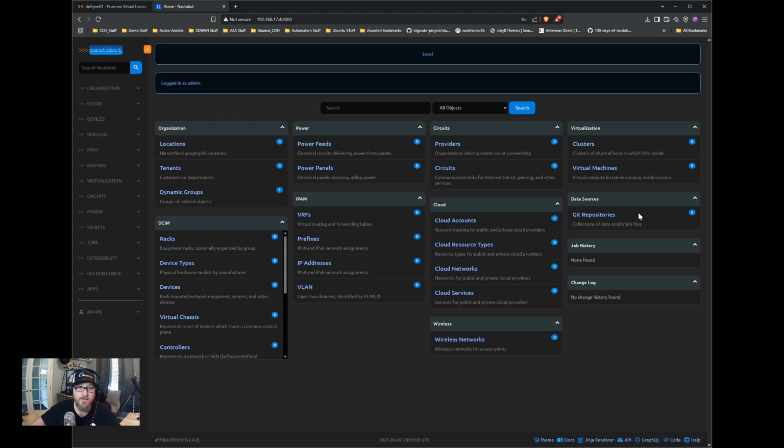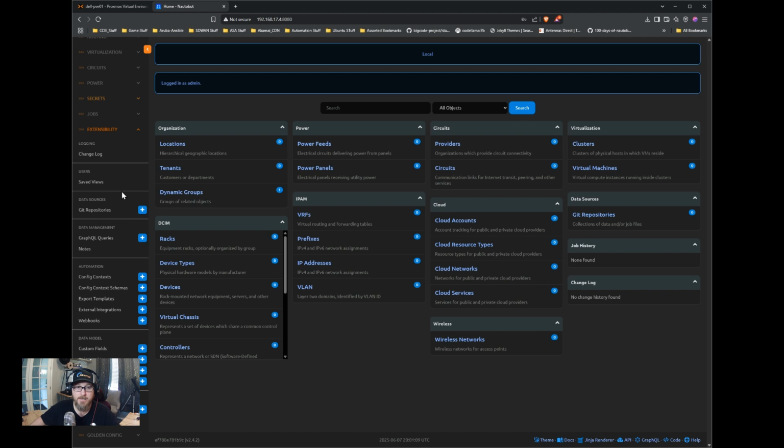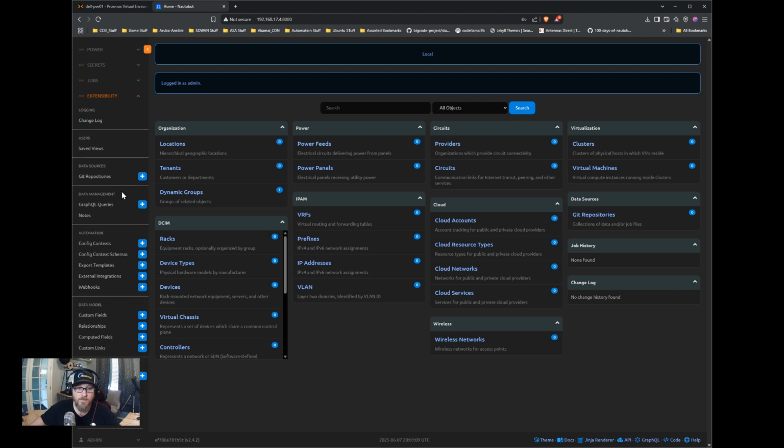Extensibility. So over here on the left-hand side, again in Nautobot, we have the navigation menu essentially. And under extensibility, we have the ability to create custom fields down here in the data model section. There are also computed fields too, but what we'll use is a custom field.